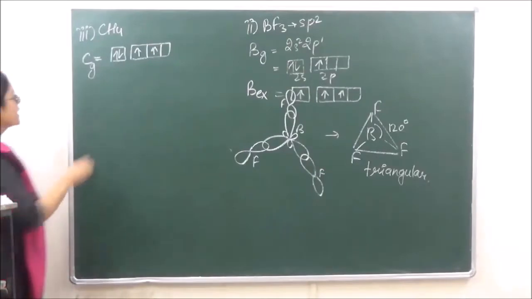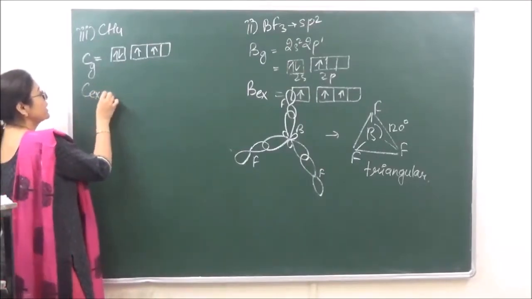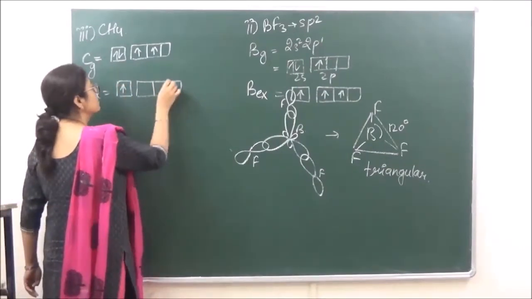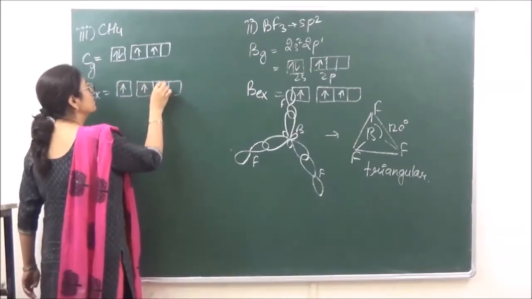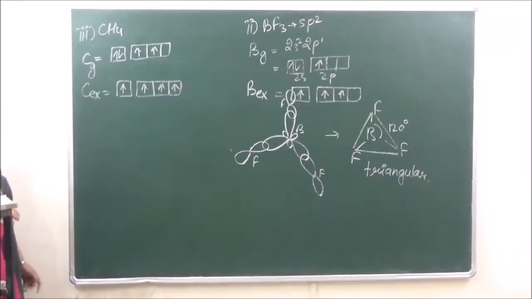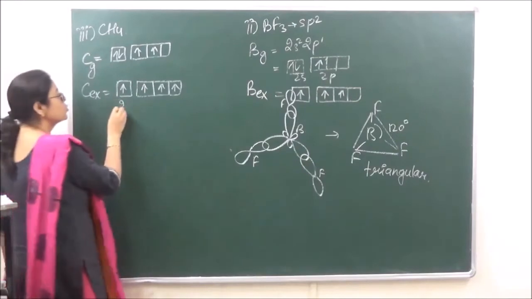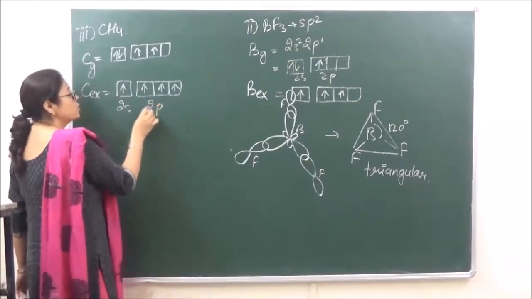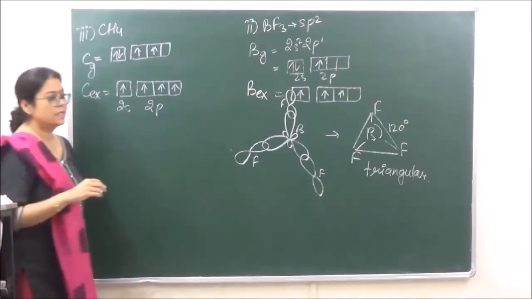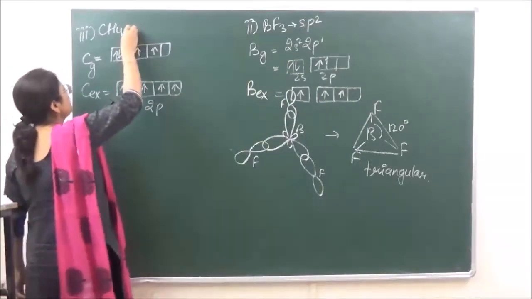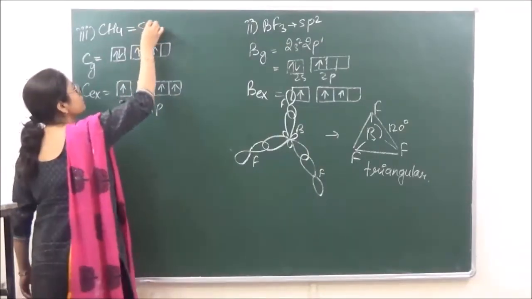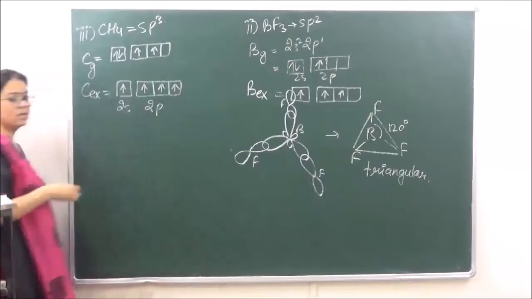In the excited state, it is going to be 2s1 2p3. This is 2s and 2p. So over here in hybridization, 1s and 3p are going to participate. So 1s and 3p means the hybridization is known as sp3.